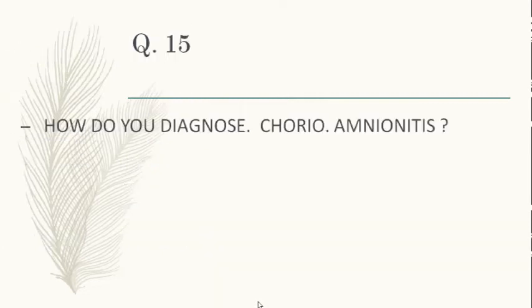We have discussed that. Now how do you diagnose chorioamnionitis? What are the patient's symptoms in chorioamnionitis? There is a chorion and an amnion layer, and the membranes have been ruptured for more than 24 hours. So it is likely that the infection may have ascended into the uterine cavity. So what would be the symptoms of any infection in a female?